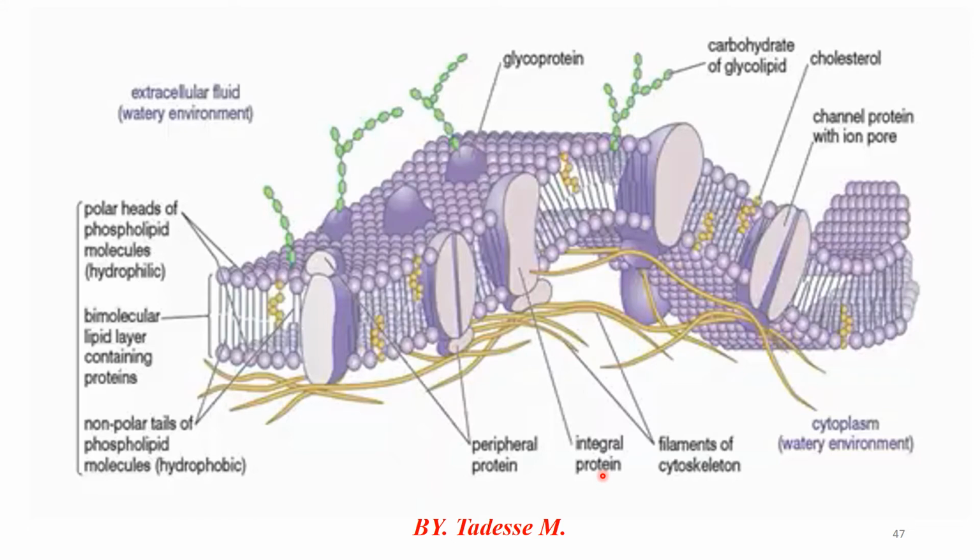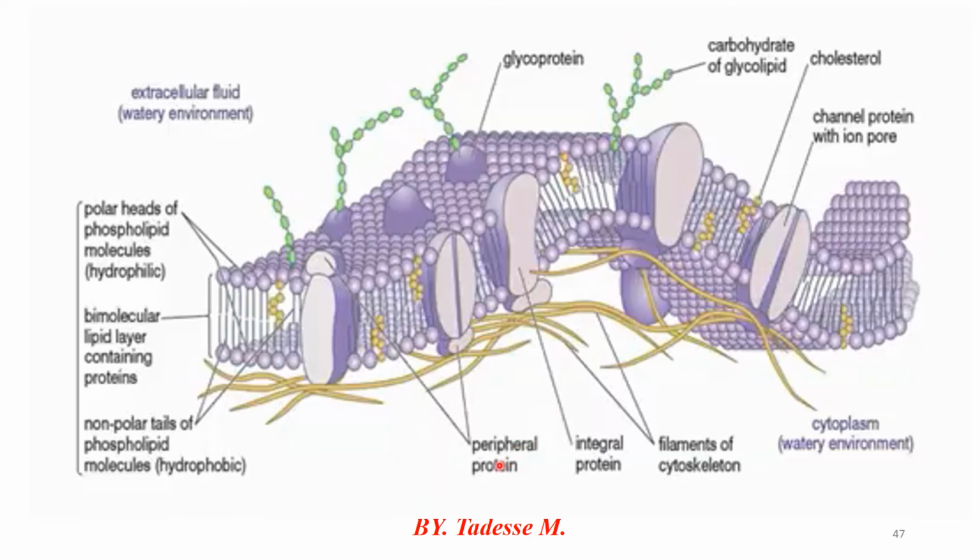Peripheral proteins span only one of the two phospholipid layers. Peripheral protein is mainly used for spanning only one of the two phospholipid layers of the membrane. That is called a peripheral protein. Peripheral proteins have a lot of functions, including acting as enzymes. In addition, they anchor integral protein to the cytoplasm. For example, ion-containing molecules, large molecules, and medium-sized molecules may be moved across the membrane with the help of this one, because it is mainly used for spanning only one of the two phospholipid layers. That's called peripheral protein.